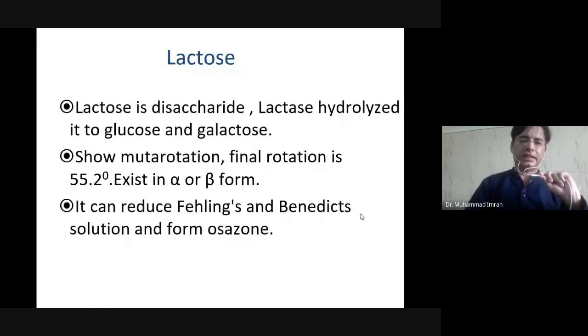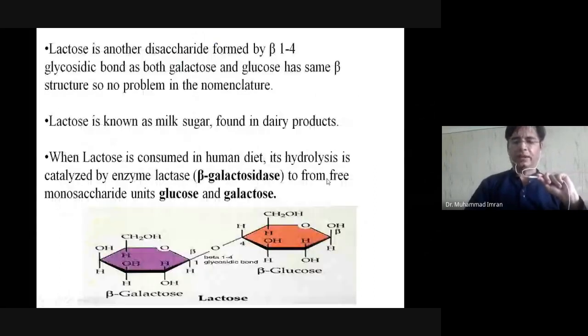A reducing sugar is that sugar which has a free anomeric carbon. You can see one anomeric carbon is involved in bonding, and the second anomeric carbon is free.